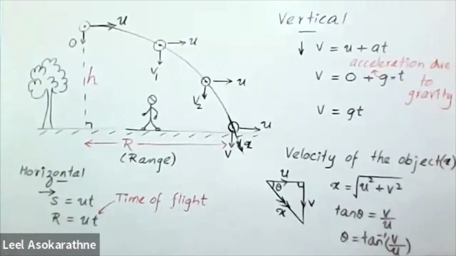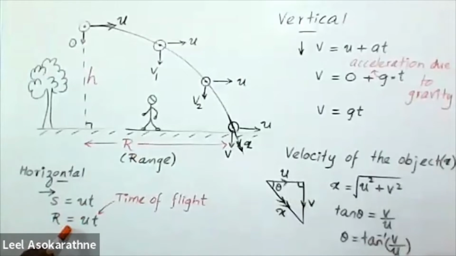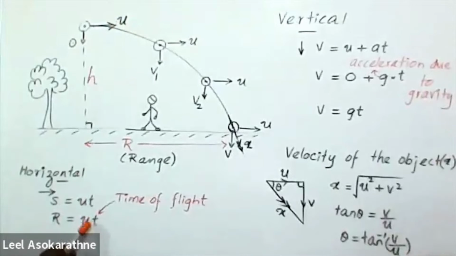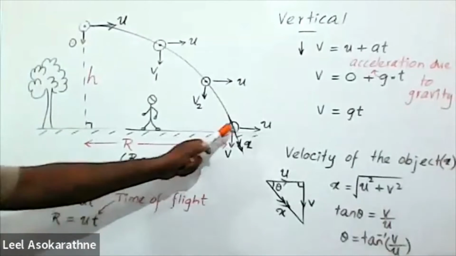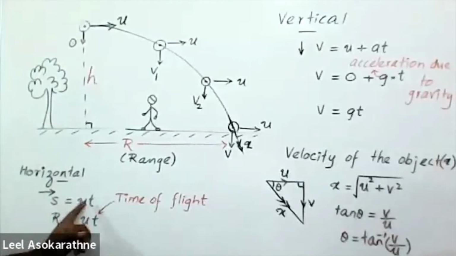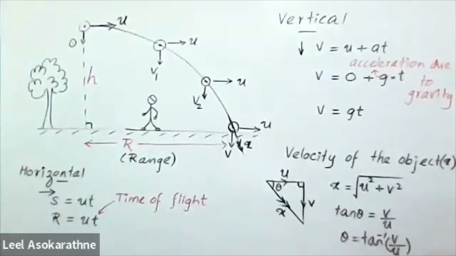If you consider range, R equals horizontal velocity u into time, the time taken to reach the ground, or time of flight. Therefore, only s equals ut can be applied for this horizontal motion, since there is no acceleration.